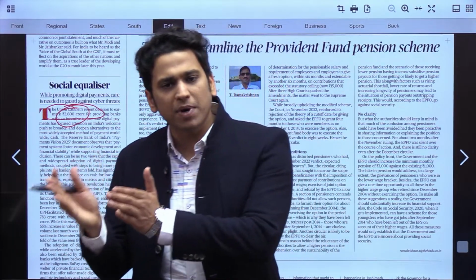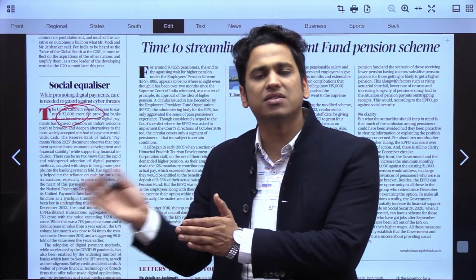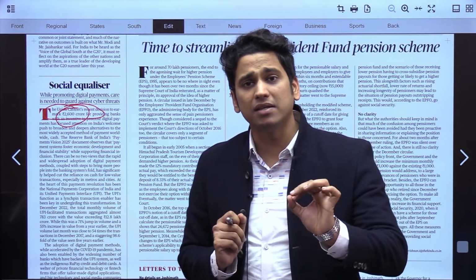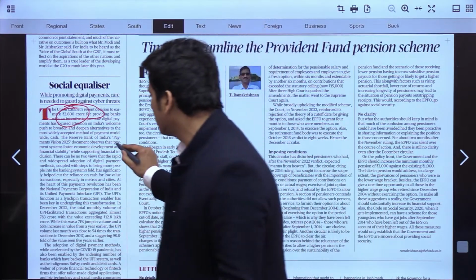As more and more people are venturing into digital payments, one thing we have to make sure is that these digital payments are safe and secure from cyber threats.